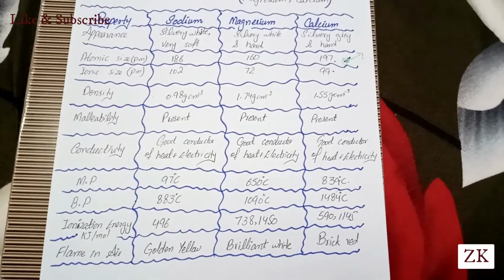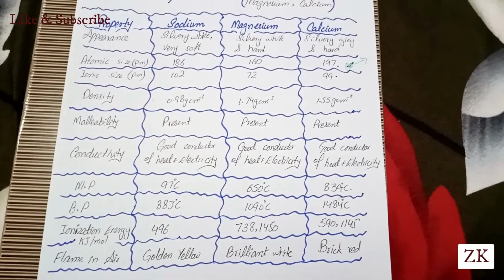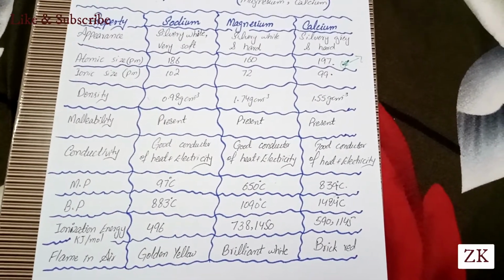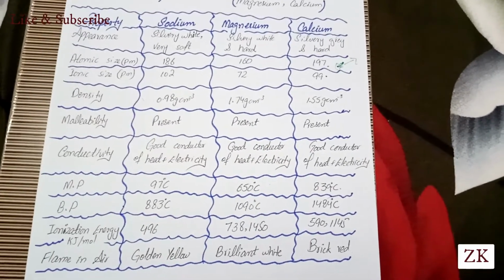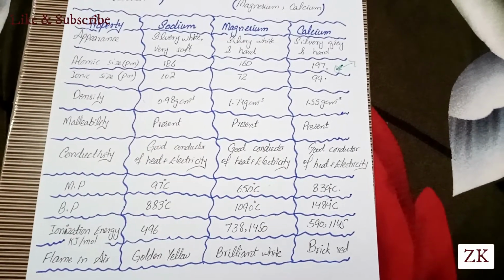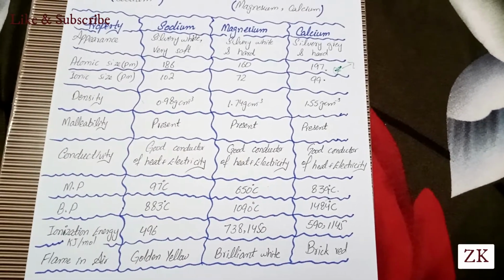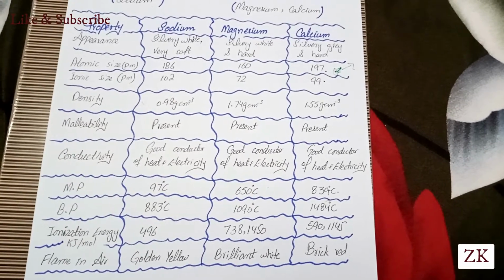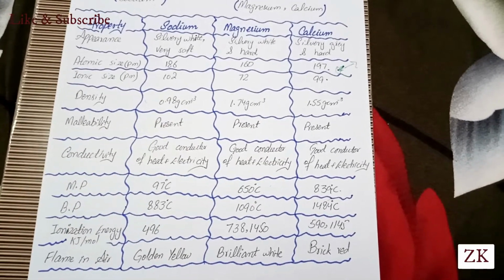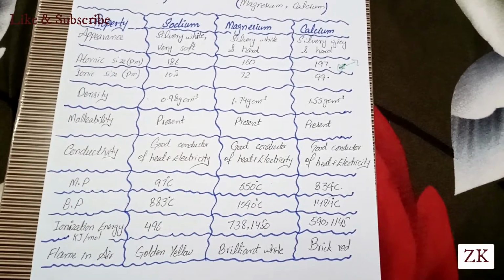The reason behind the boiling points of these metals, as I have also told you, is that it is very difficult to break down the intermolecular forces of atoms having less atomic size, and it is easier to remove an electron from an atom having the largest atomic size.